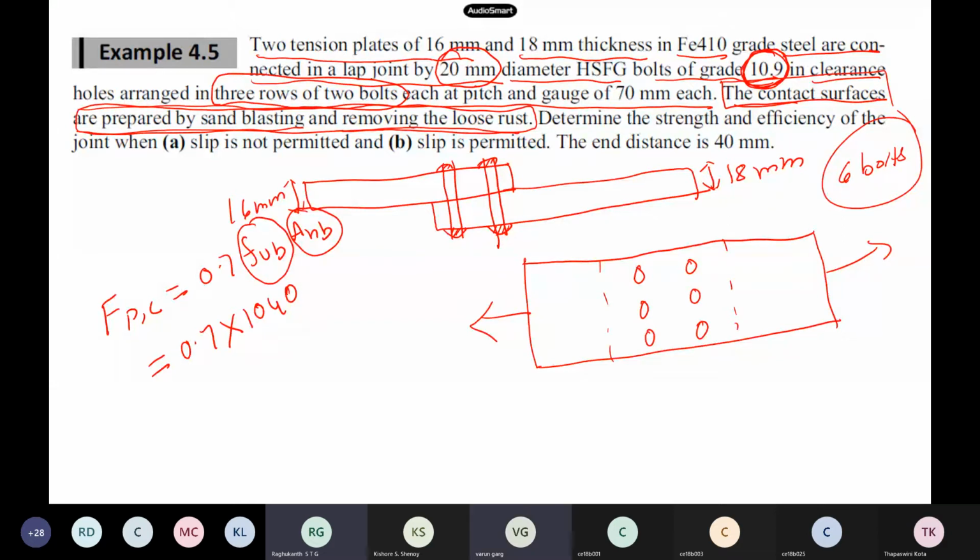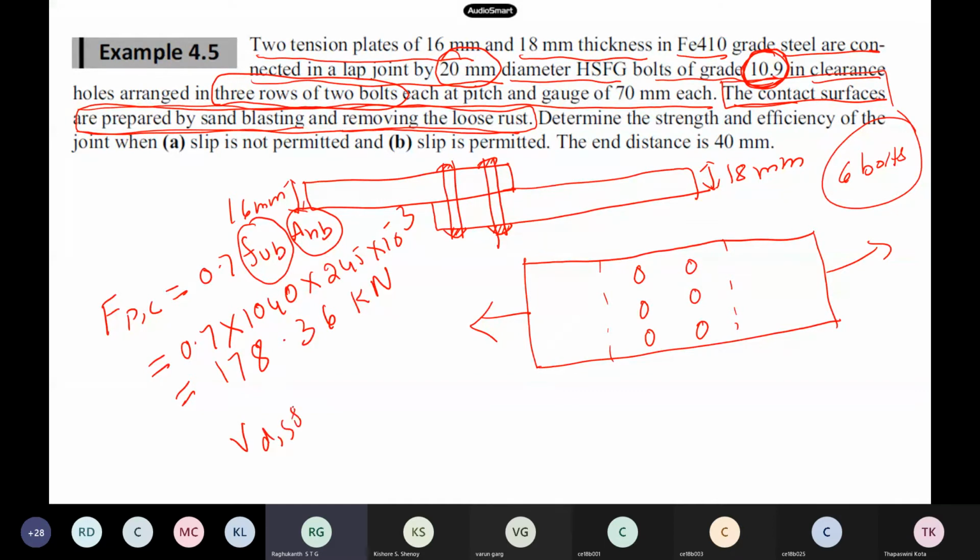0.78 into the area of the shank, so 0.78 into pi by 4, 20 square. All of you know how to calculate, so I will not go through it. 245 into 10 to the power of -3, if you take the units. So this turns out to be 178.36 kilonewton. Now that it is there, we have to calculate the design strength.